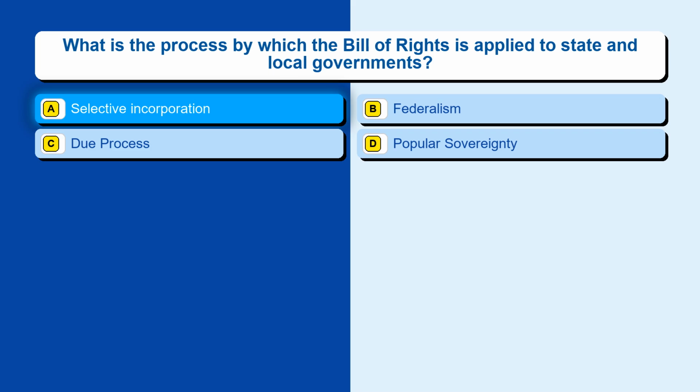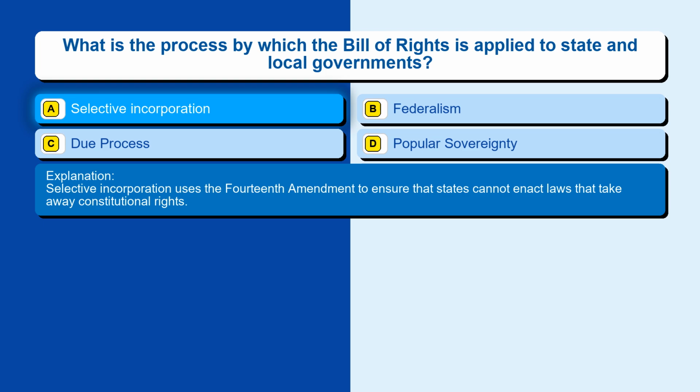The correct answer is option A, selective incorporation. Selective incorporation uses the 14th Amendment to ensure that states cannot enact laws that take away constitutional rights.